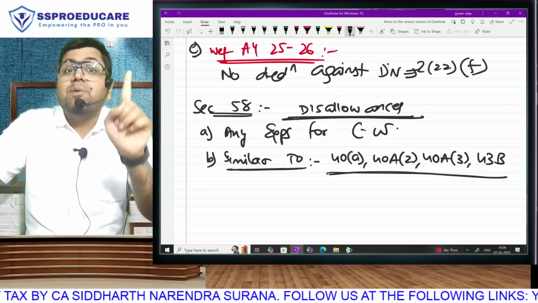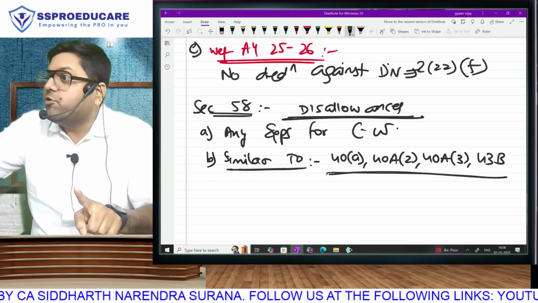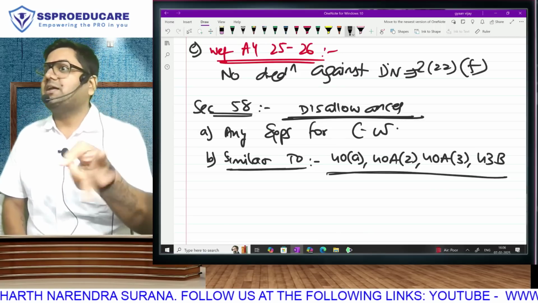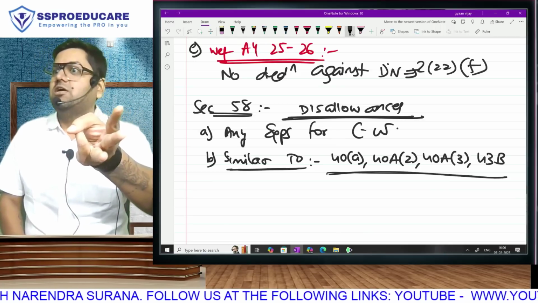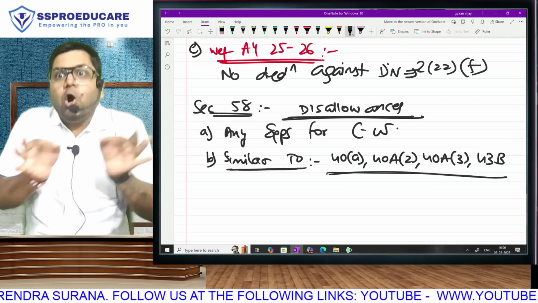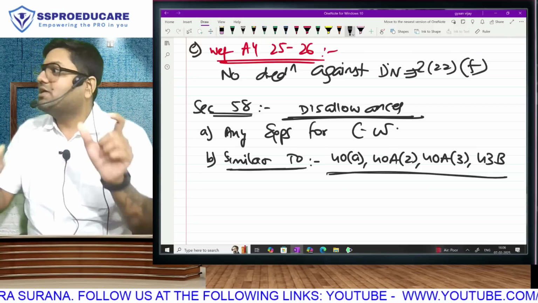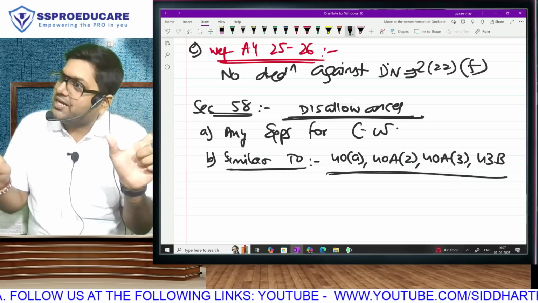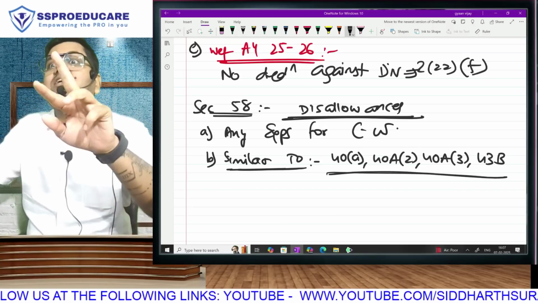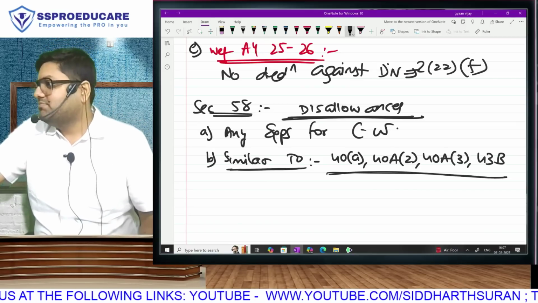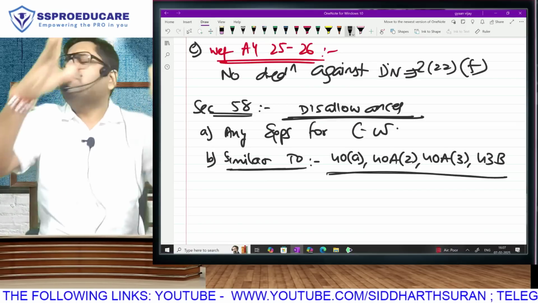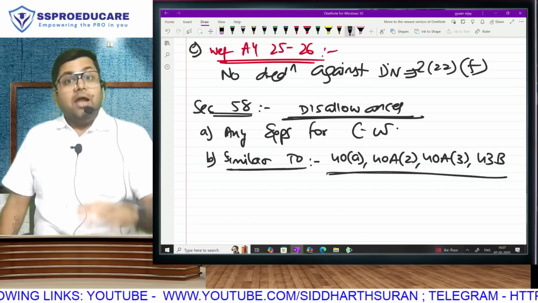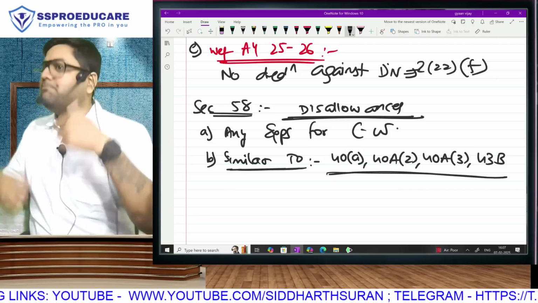Why, sir? PGBP gives deduction of actual expenses. IFOS also gives deduction of actual expenses. Salary gives standard deduction. Rent gives standard deduction. Capital gain sometimes gives cost, sometimes indexed cost. But the computation rules of PGBP and IFOS are same. Both give deduction of actual expenses. So if the amount taxable in PGBP is X, then the amount taxable under IFOS will also be the same amount, because the calculation of PGBP and IFOS is same. That means if I put under PGBP randomly without wasting time in thinking, or I put under IFOS, my income will remain same. And my tax will also remain same.